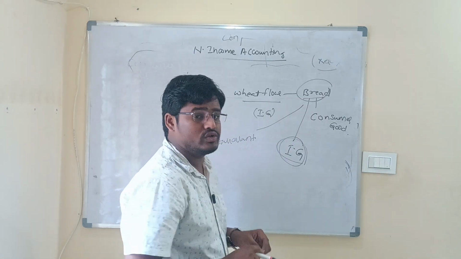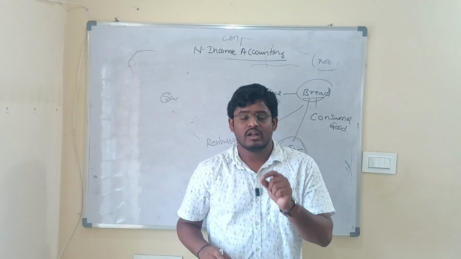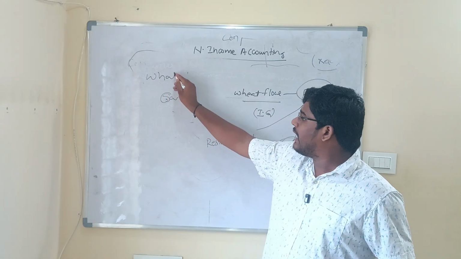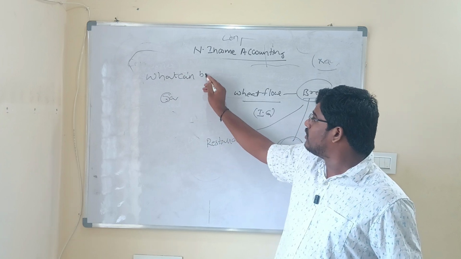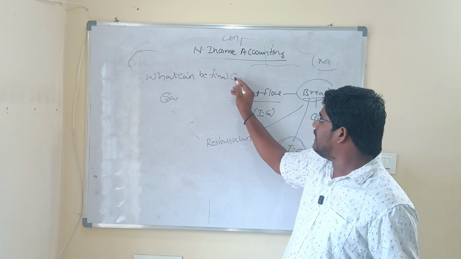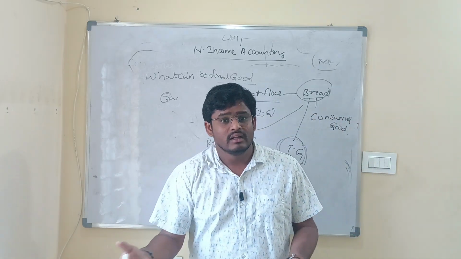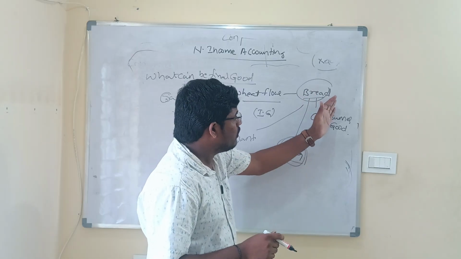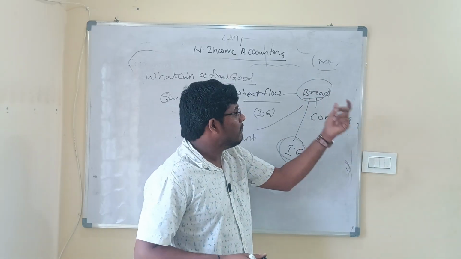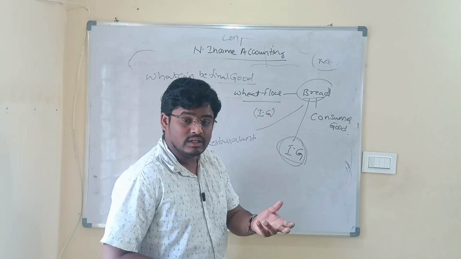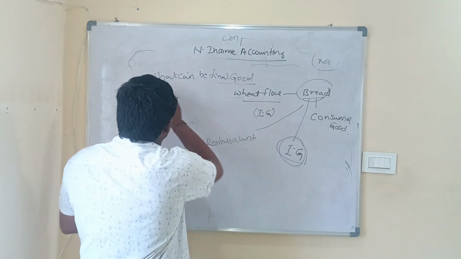So one conclusion which we have to understand from this point is that what can be a final good for some entity can be an intermediate to some other entity. So bread is a final good for one entity, which is households, but the same bread becomes intermediate to some other entity, which is firm. So this is the first conclusion which we have to understand.